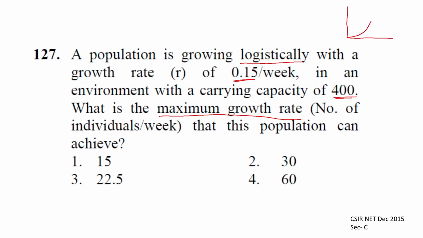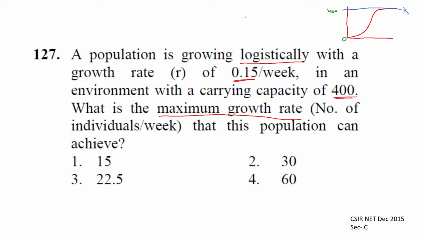So logistic population growth happens like this. There is an asymptote that is around here. This is the carrying capacity K, and this is how population is increasing over time. Now the interesting fact is the population grows over time, right? The population was here, let's say 0, and it grew up to 400. But once it reaches around 400, it will slow down.